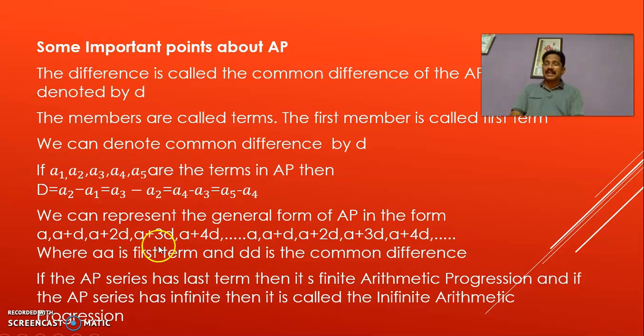If you consider A1, A2, A3, A4, A5 and so on are in AP, then the common difference D is A2 minus A1, which is equal to A3 minus A2, which is equal to A4 minus A3, which is equal to A5 minus A4. We can represent the general form of an AP as A, A plus D, A plus 2D, A plus 3D, A plus 4D and so on. Is it clear? Where A is the first term and D is the common difference.